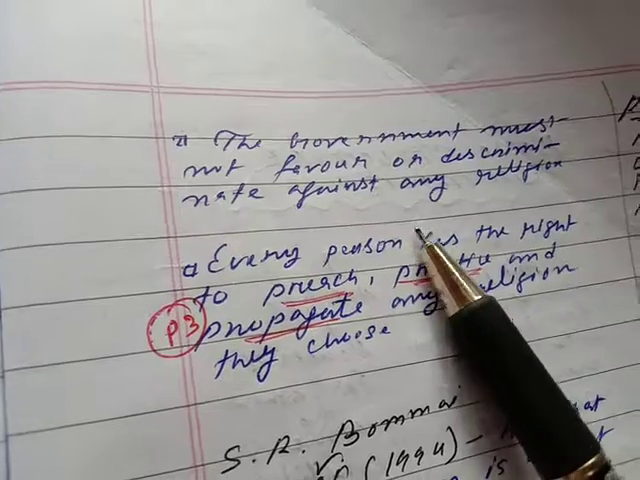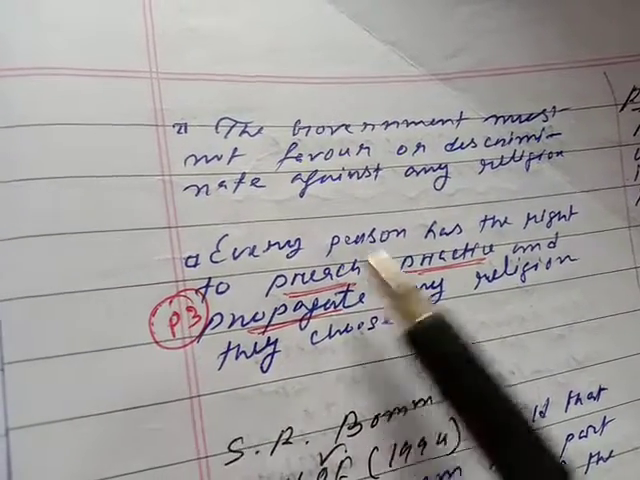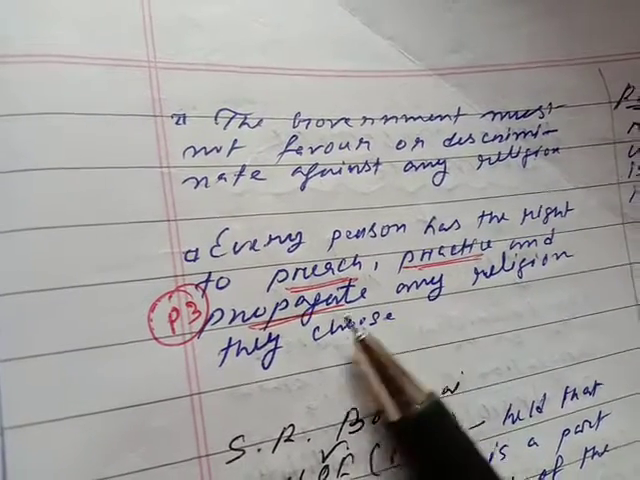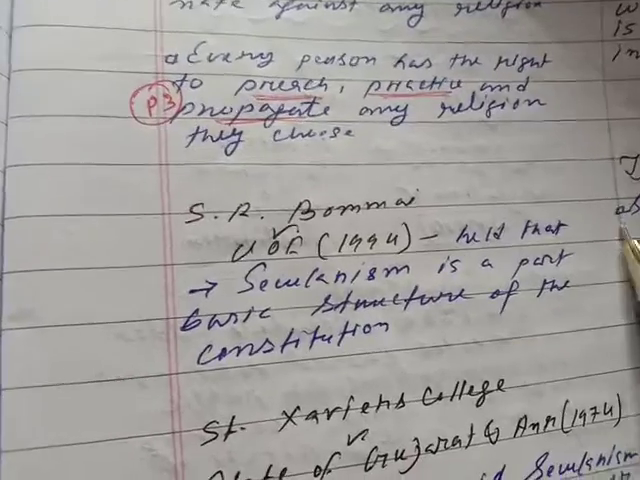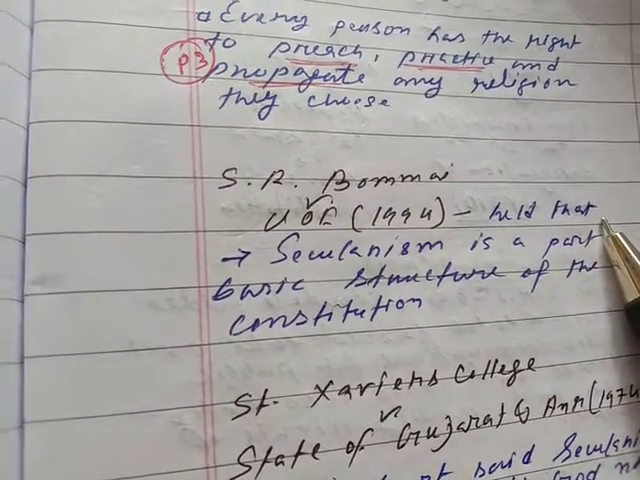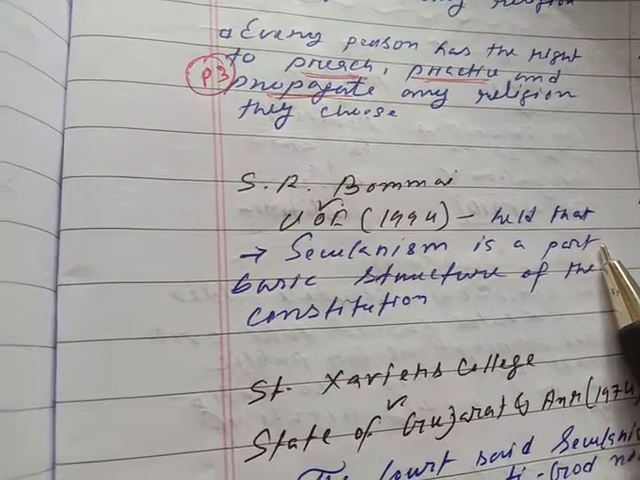Then comes that the government must not favor or discriminate against any religion. This is important. Then comes every person. This is Article 25. Every person has the right to practice and propagate any religion they choose. Then another case, again S.R. Bommai versus Union of India. How many cases have we read? The first one was, I guess, Excel Wear versus Union of India.